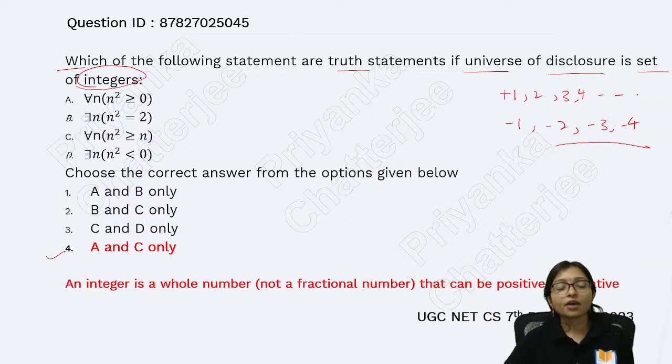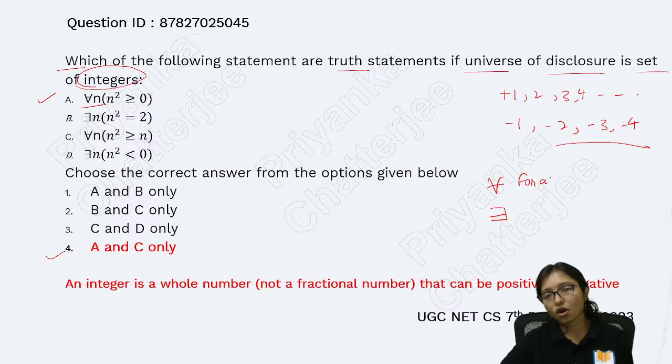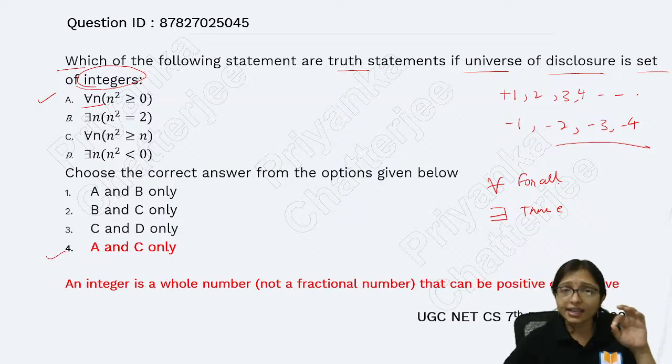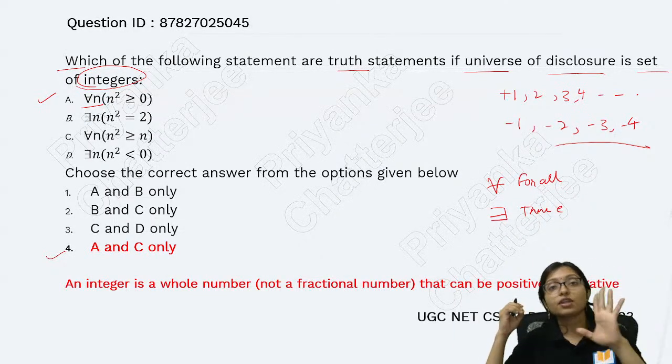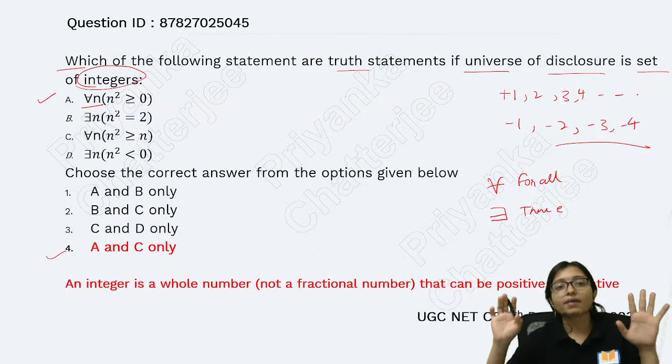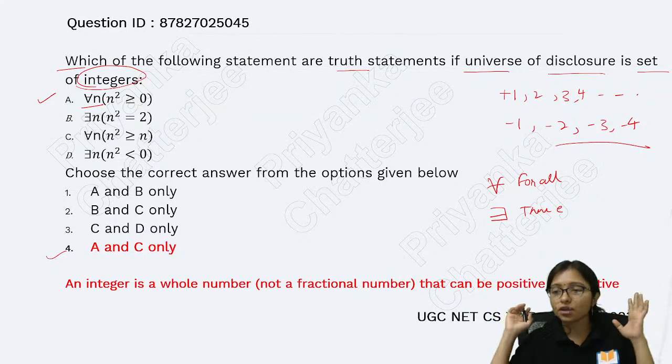So what we have to do first, whenever you are reading, this symbol means for all, and this symbol means there exists. This one is for all and this one is there exists. There exists means at least anyone. For all means for everyone. For all means you have to satisfy this for everyone.